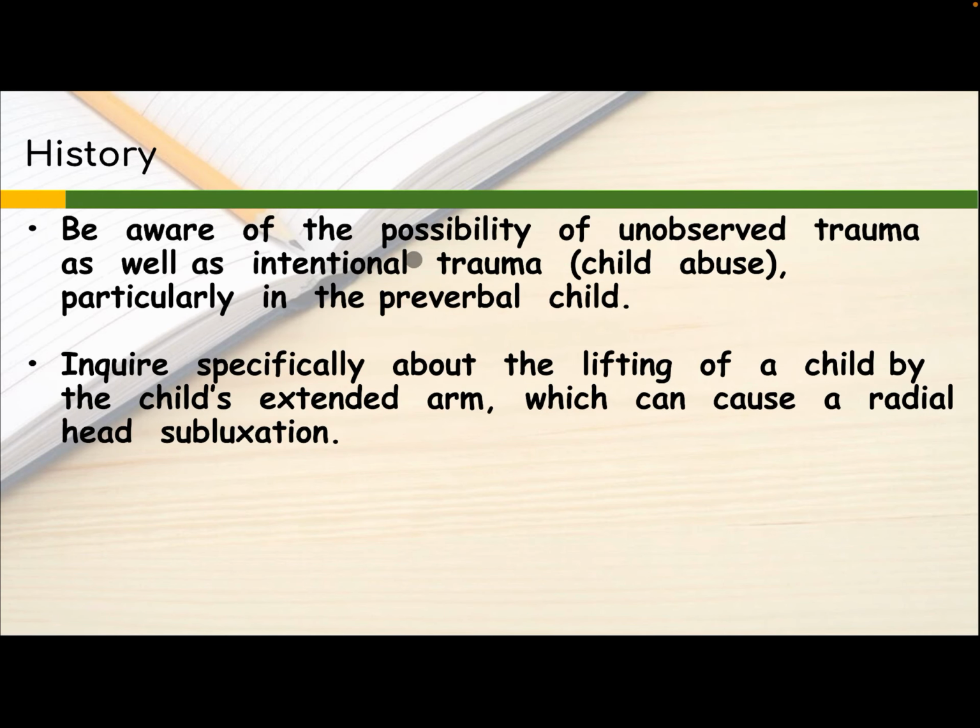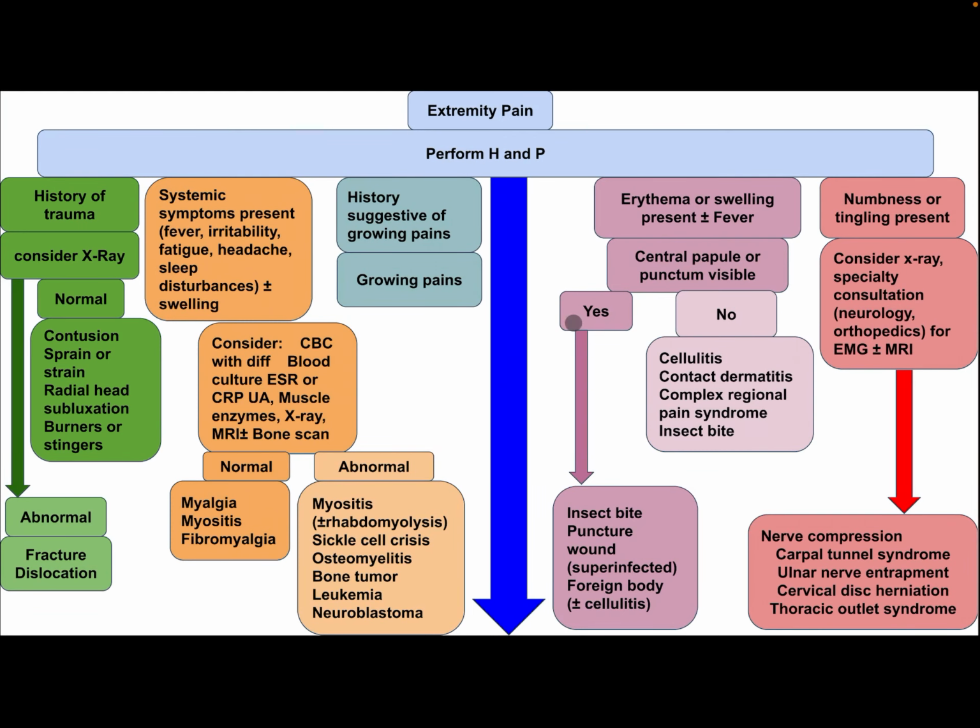History. Be aware of the possibility of unintentional trauma as well as intentional trauma, child abuse, particularly in the preverbal child. Inquire specifically about the lifting of a child by the child's extended arm, which can cause a radial head subluxation.